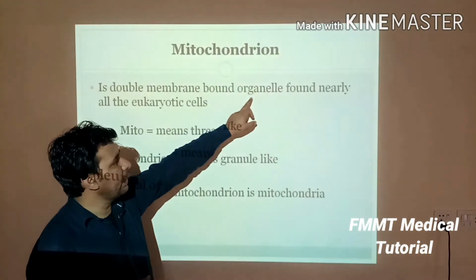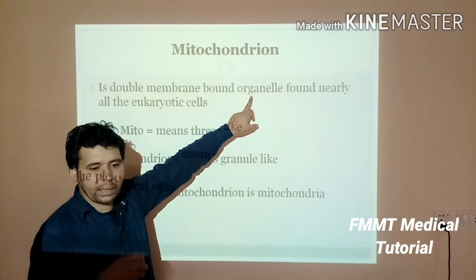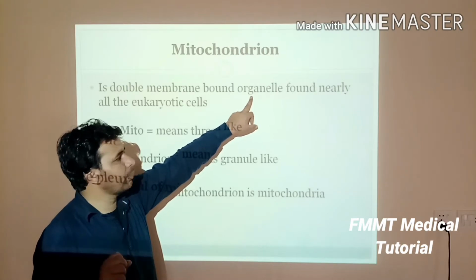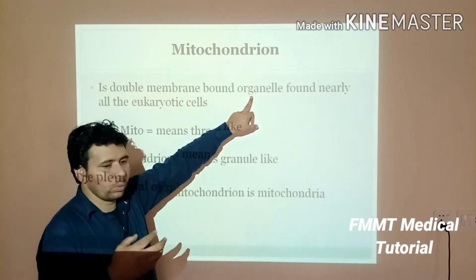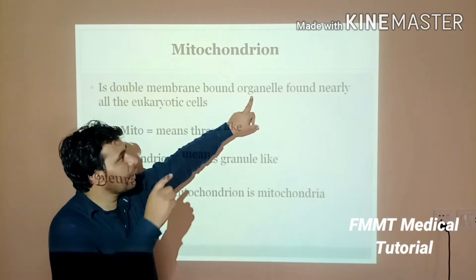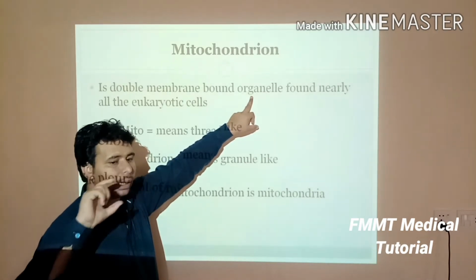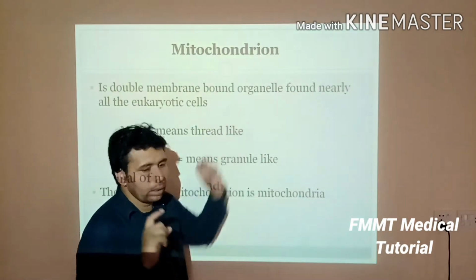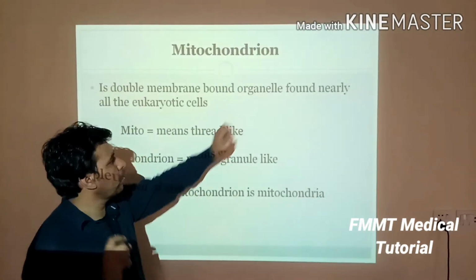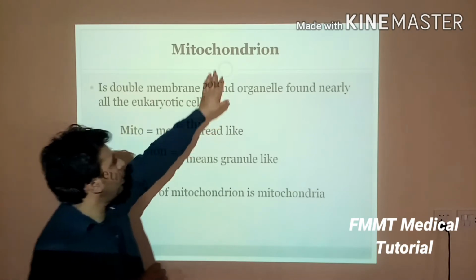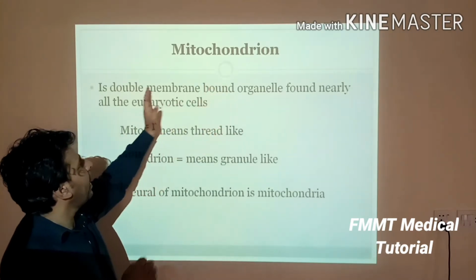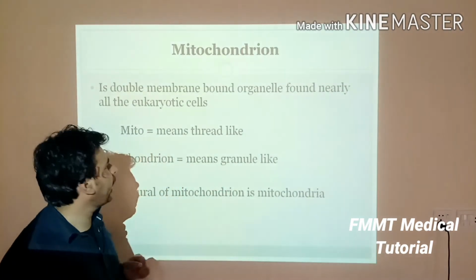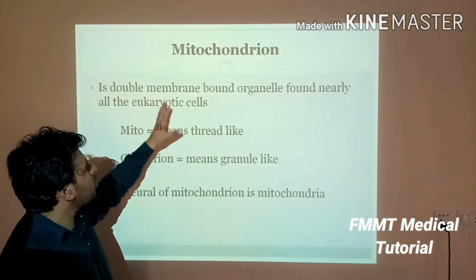Here, the word organelle has been taken from organ. As you know, the organs of the human body are like kidney, stomach, etc. But here organelle means the small organ of the cell, but it is taken from the organ. And this mitochondrial organelle has two membranes, two boundary coverings.